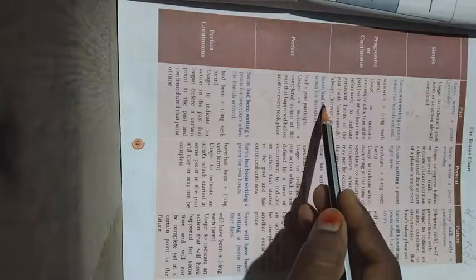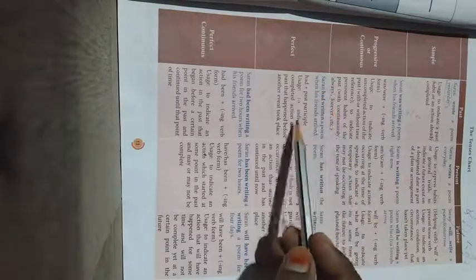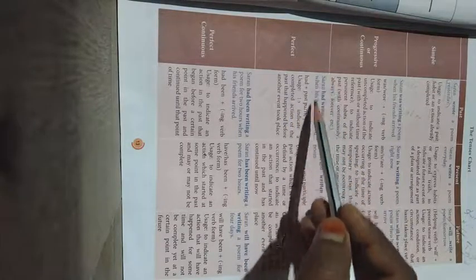What is the completed action? Saran had written. This is a completed action. To indicate a completed action. See, what is the completed action here? Saran had written a poem. That means already he has written.